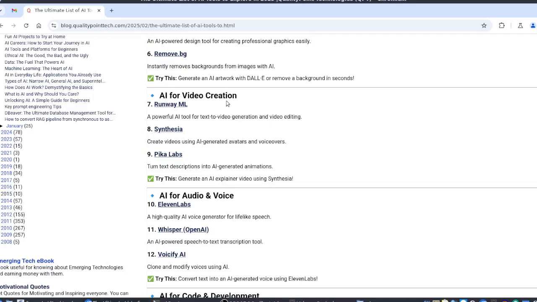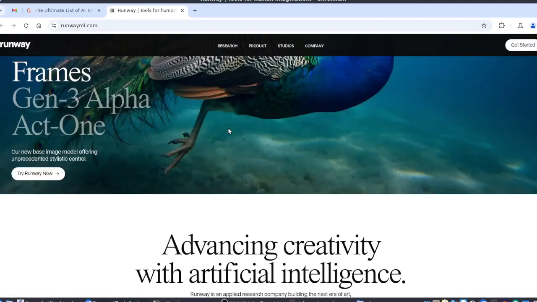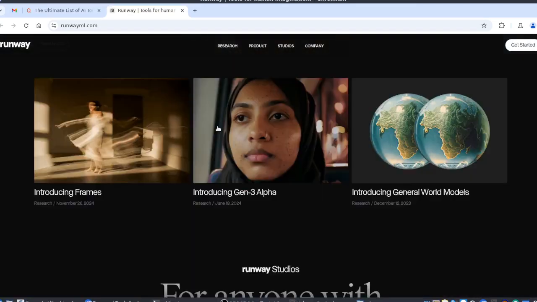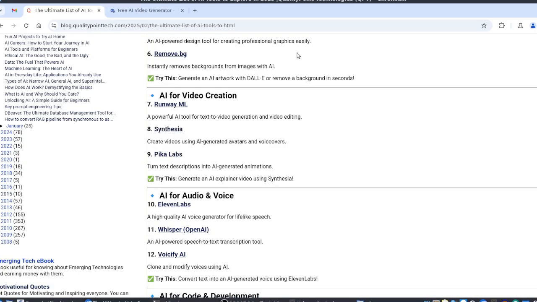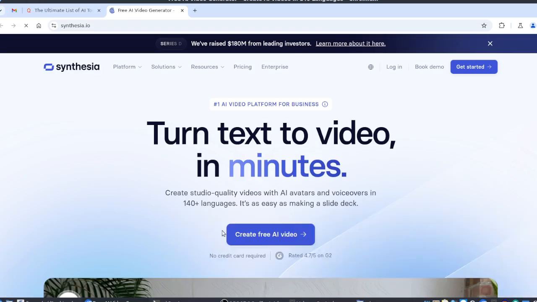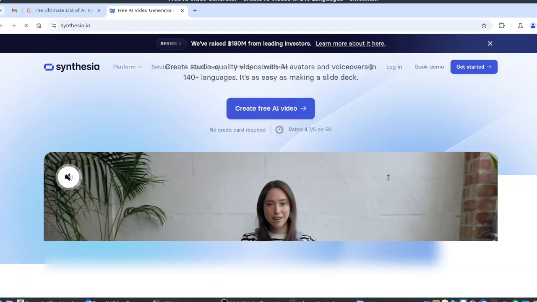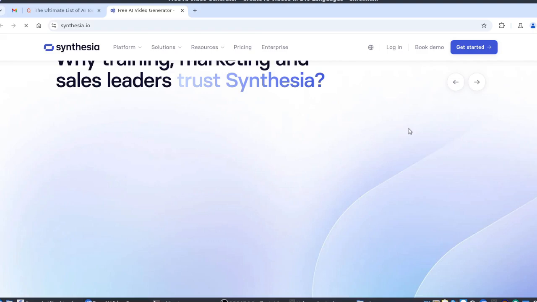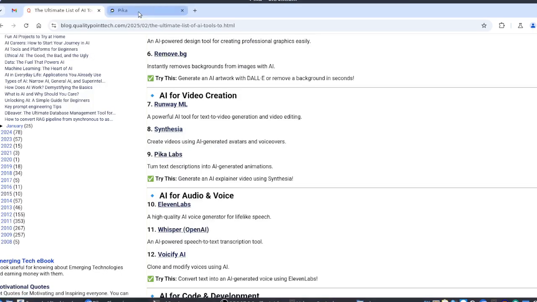Next one is AI for video creation. The famous one is Runway ML. Here we can start using it, and they provided a lot of examples. Next one is Synthesia. This one is also a free AI video generator. You can just give text for creating videos. They also provided samples, so you can just go through that. And similarly, Pika Labs also.